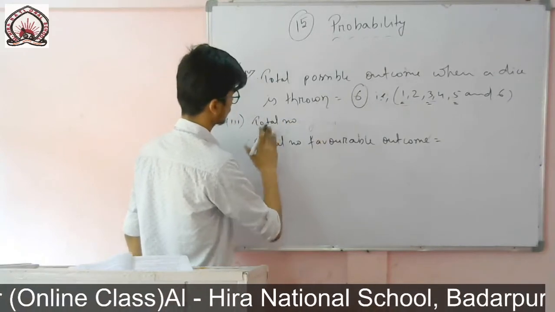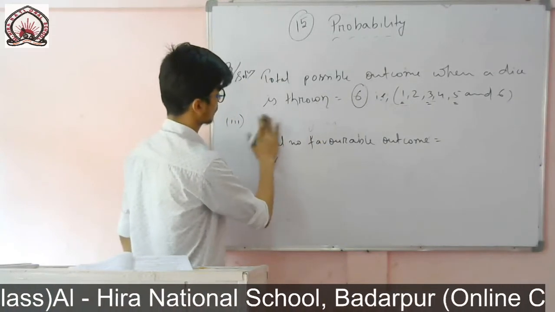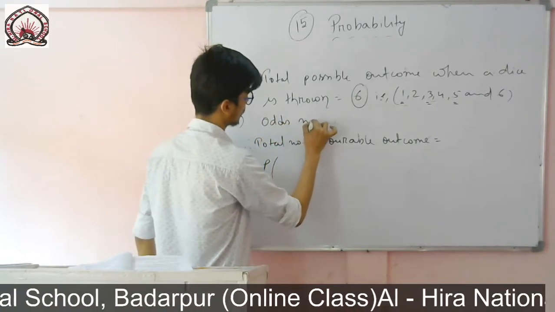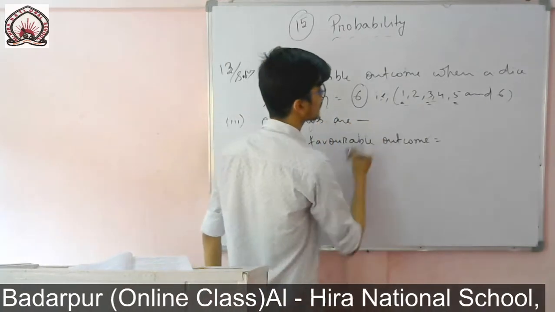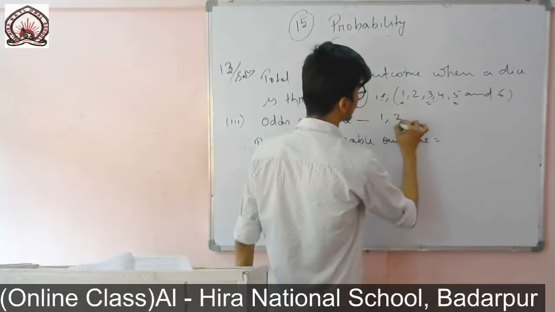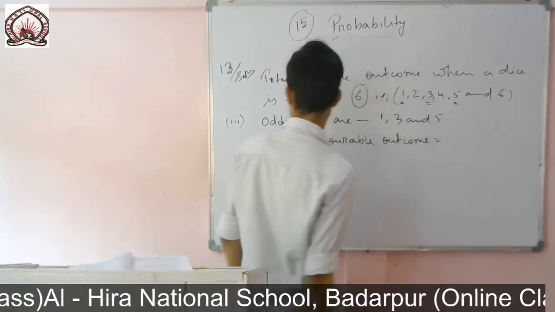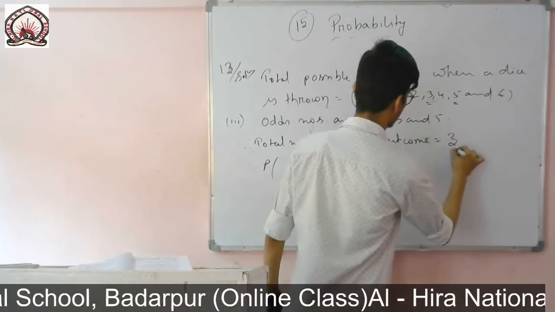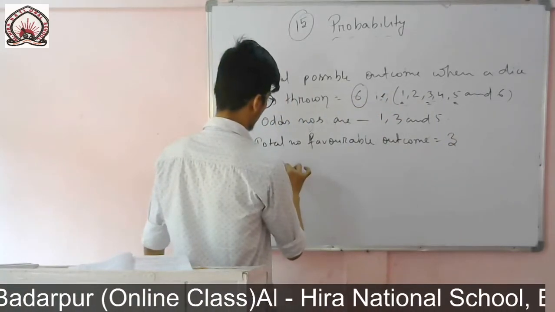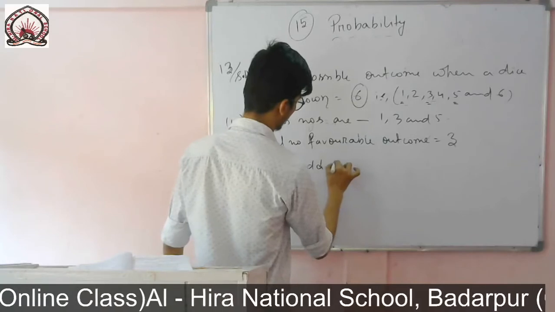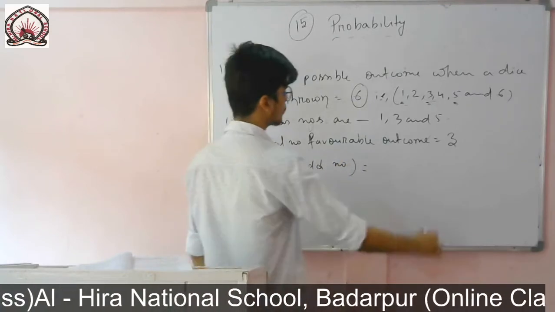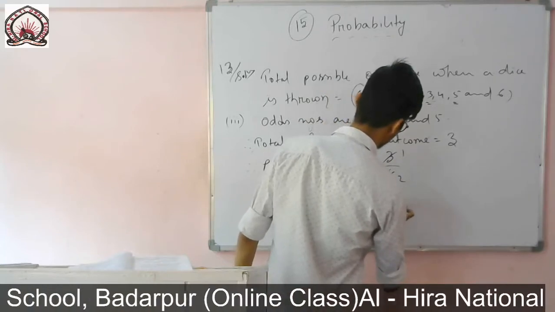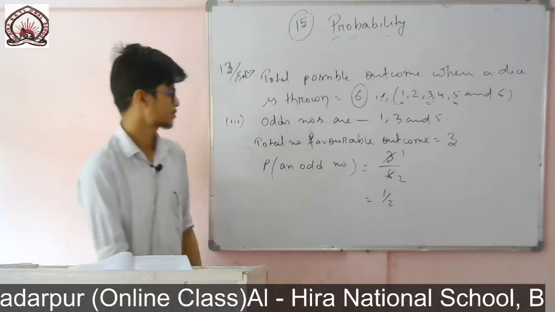Total odd numbers are 1, 3 and 5. So the total number of favorable outcomes will be equal to 3. So the probability of an odd number will be equal to 3 by 6. If I cancel it, 3 ones are 3, 3 twos are 6, which is equal to 1 by 2.